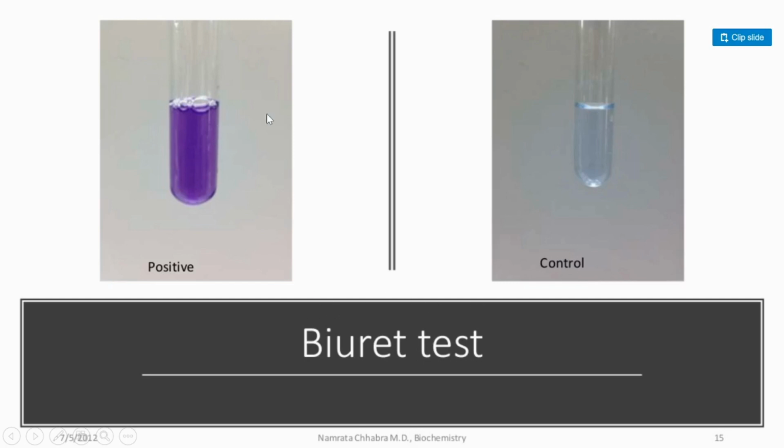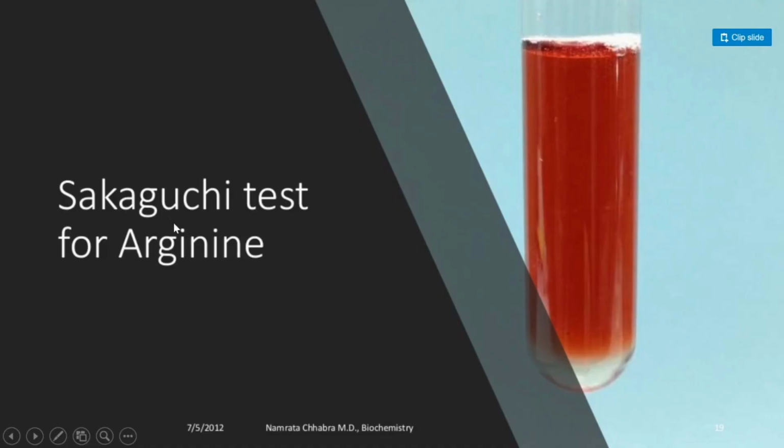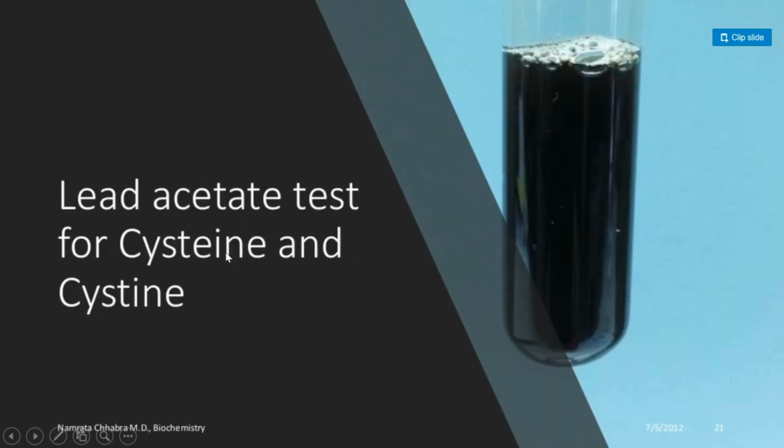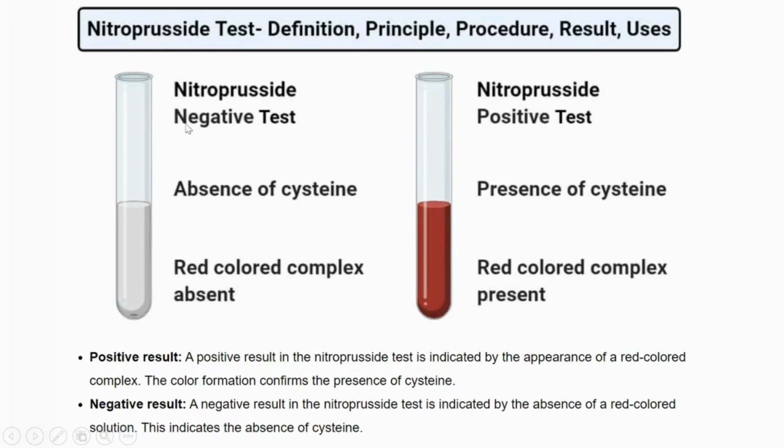Biuret test, this is the positive test showing the presence, and this is the control, which doesn't have that component. Then the Sakaguchi test is done to confirm the presence of arginine. This is the inference. Hopkins-Cole test. Then the lead acetate test for cysteine and cystine. Then the nitroprusside test. Red color is the inference to understand the presence of cysteine.